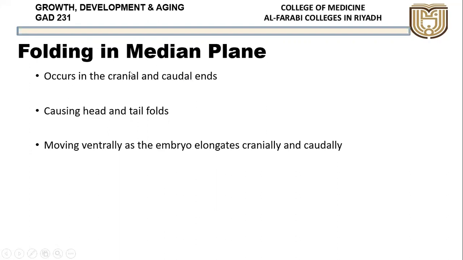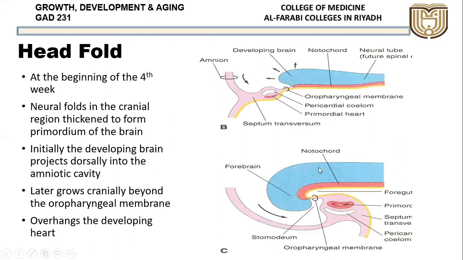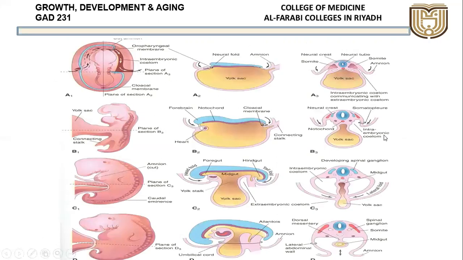Okay, cranial end towards the head and caudal towards the lower limbs, causing head and tail folds. So this folding will lead to two folds, head and tail fold, moving ventrally as the embryo elongates cranially and caudally. If you see here, now we'll start studying this same picture.